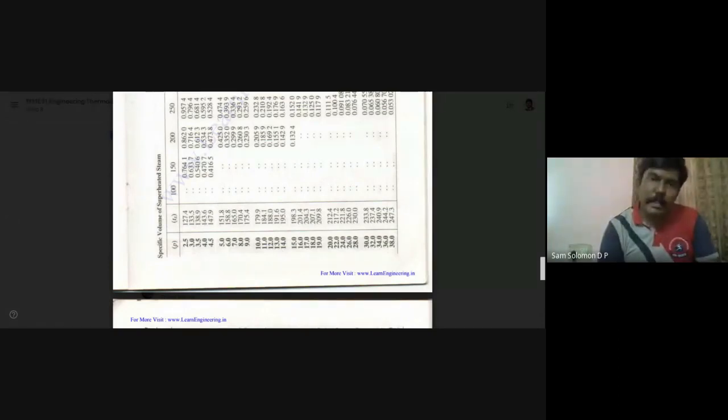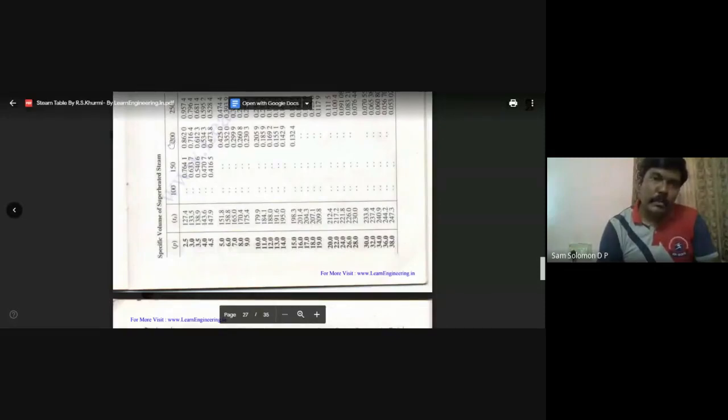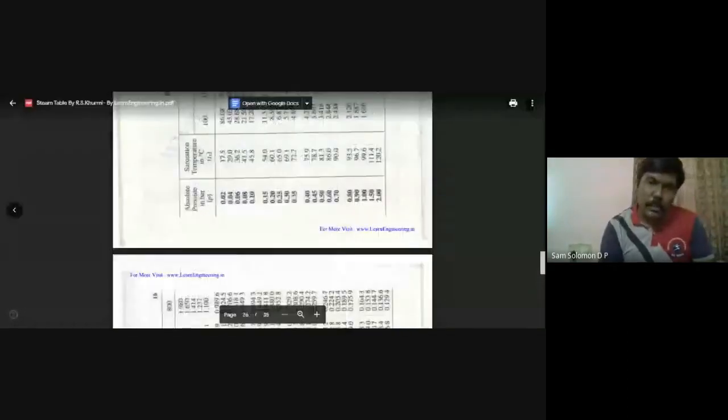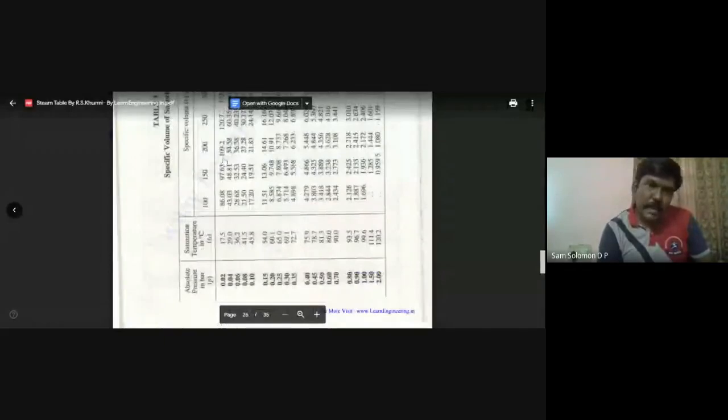So the other thing that I have to do is go to 200 degrees centigrade. When I refer to the 200 degrees centigrade column, I find the value decreasing from 0.8 to 0.132. If you go to the previous page, the volume is decreasing from 109 meter cube per kilogram to 1.08 meter cube per kilogram. In the problem, what is given is 0.4 meter cube per kilogram. So for 0.4, the value lies between 0.425 and 0.352.